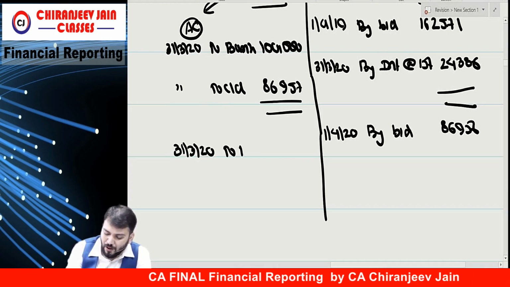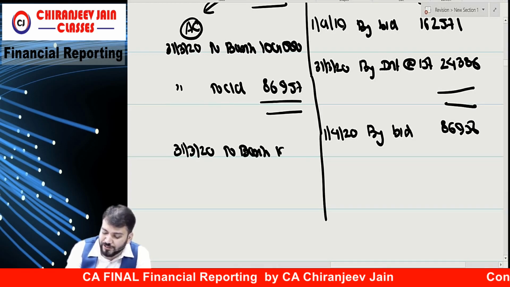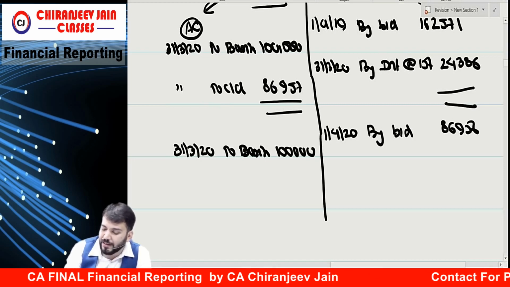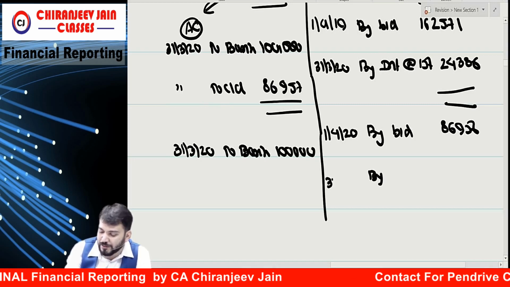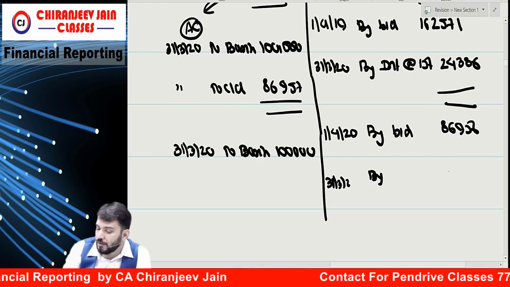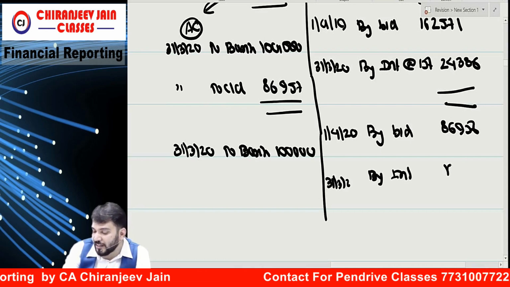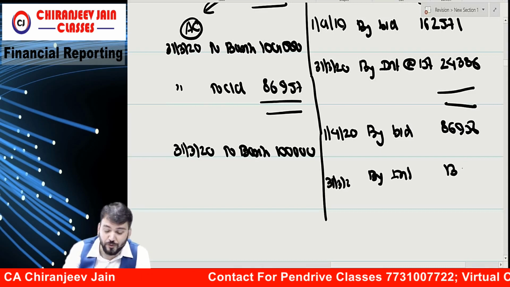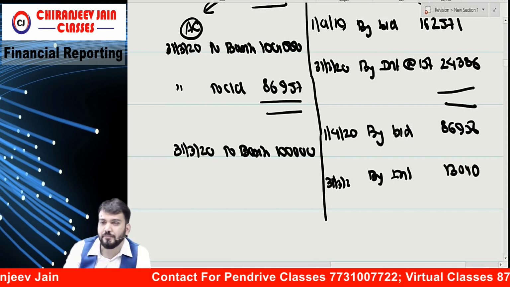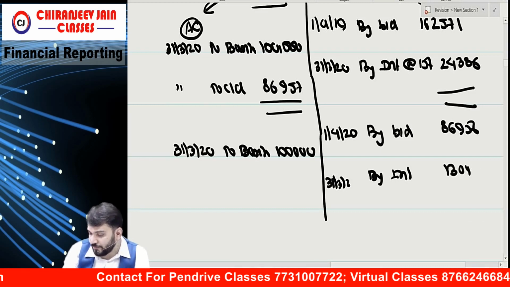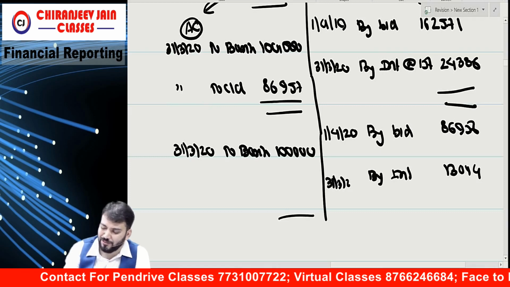Balancing figure. Always becomes approximation. So this will remain 1 lakh and interest will come how much? Batao. 13,043. Don't leave out anything.